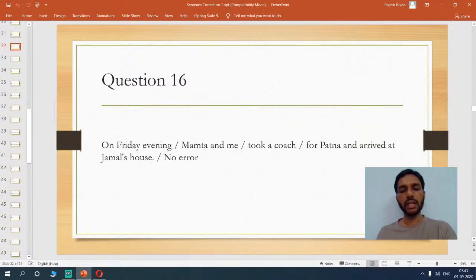So we'll leave that. Now coming back to the next one, we see Mamta and me. Things seem to be normal here, but we'll come back to it again. Took a coach. Basically the speaker is talking about an action which happened on Friday, so it's in the past. So took a coach is good, there is nothing wrong here. And arrived at Jamal's house. Now everything seems to be okay here.